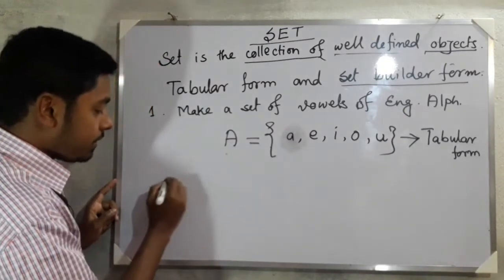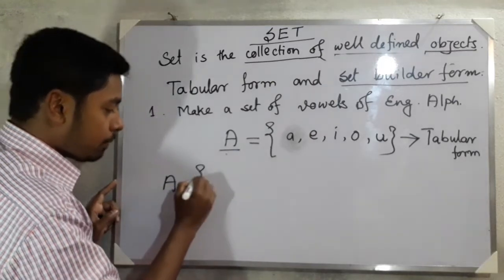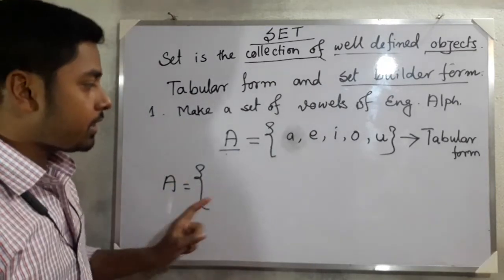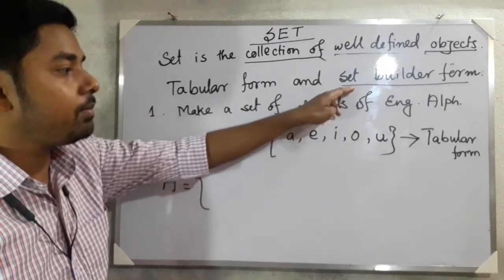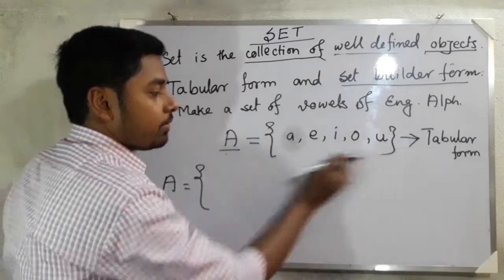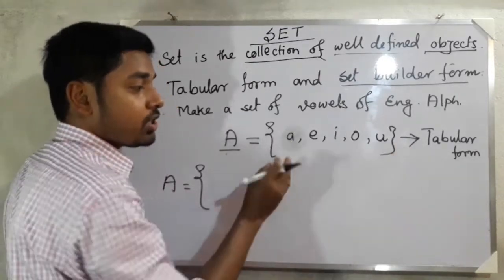Now we are making the set builder form. Suppose we define the set by a capital letter, then we have to take the set notation. Either for tabular form or set builder form, you have to take the set notation in both ways.